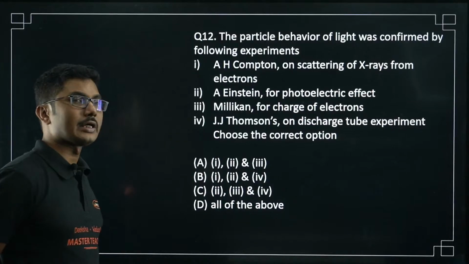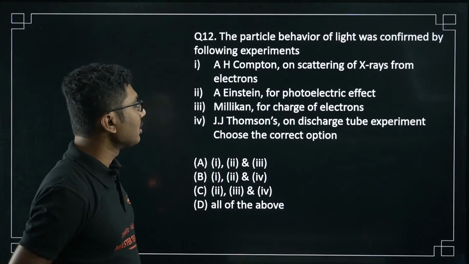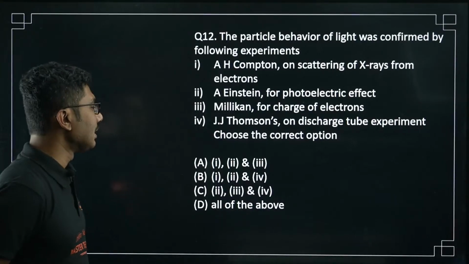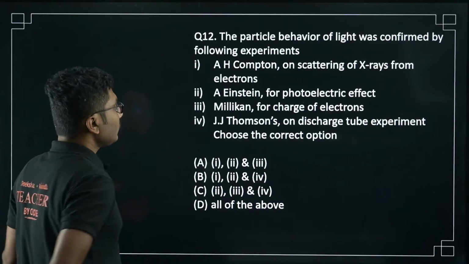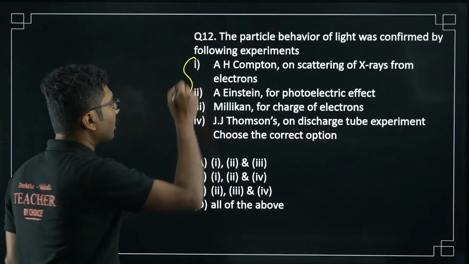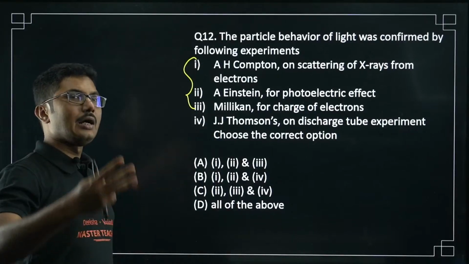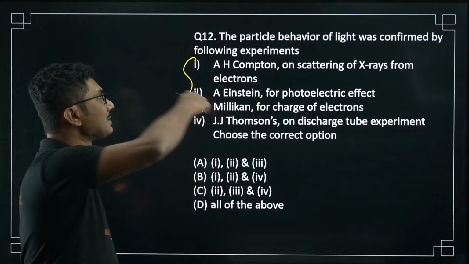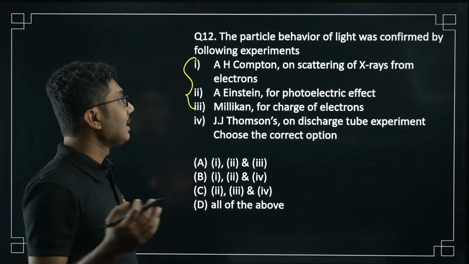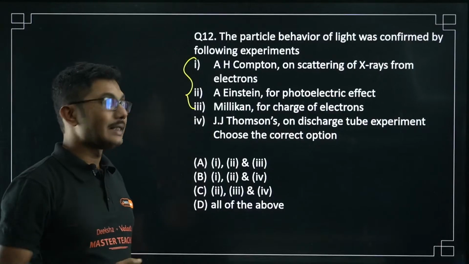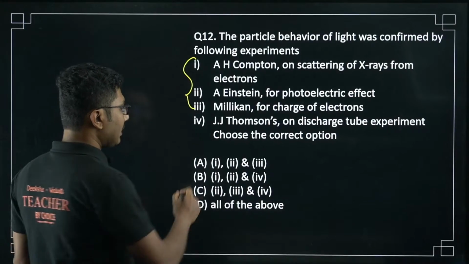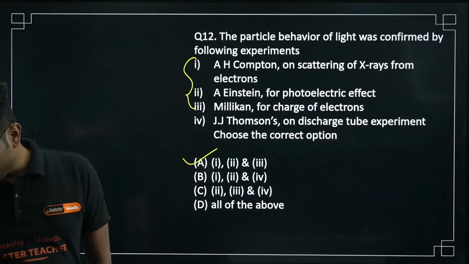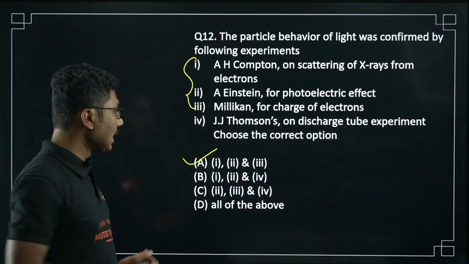J.J. Thomson's discharge tube experiment was not part of the particle behavior of light. It was more like field emission. So option A, 1, 2, 3, these three are the experiments which proved that light is a particle in nature. So 1, 2 and 3 is the correct answer. It is a little tricky question, I don't expect all of you to answer, that's why many of you are answering differently.